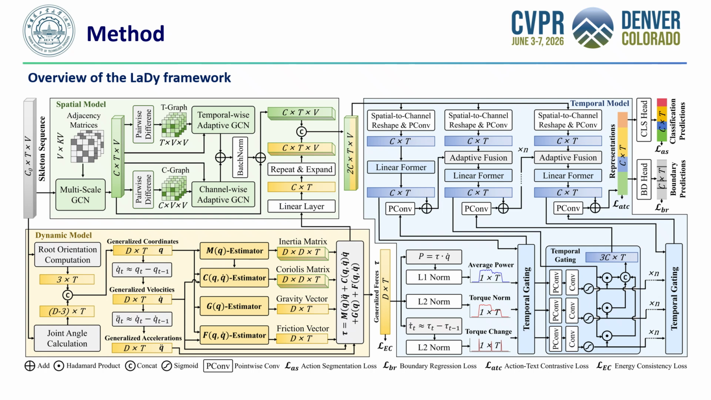As illustrated in the figure, this is the overview of the LaDy framework. The Lagrangian dynamic model on the lower left synthesizes generalized forces from coordinates, constrained by an energy consistency loss for physical coherence. Concurrently, the spatial model on the upper left extracts kinematic features using GCNs and fuses them with these physics-aware dynamics. Finally, the multi-stage temporal model on the right processes the fused spatial representation, where each stage is hierarchically gated by force-driven signals to enhance boundary awareness.